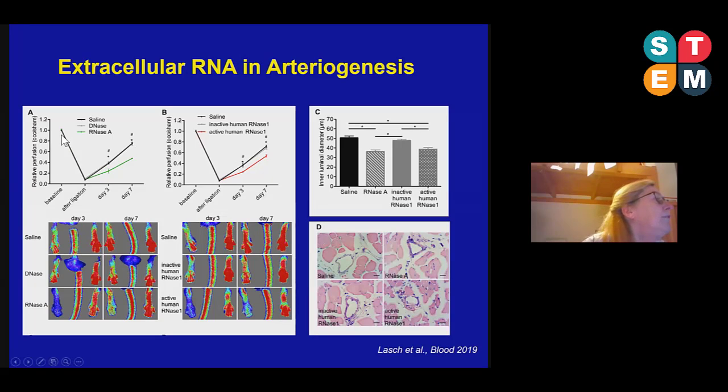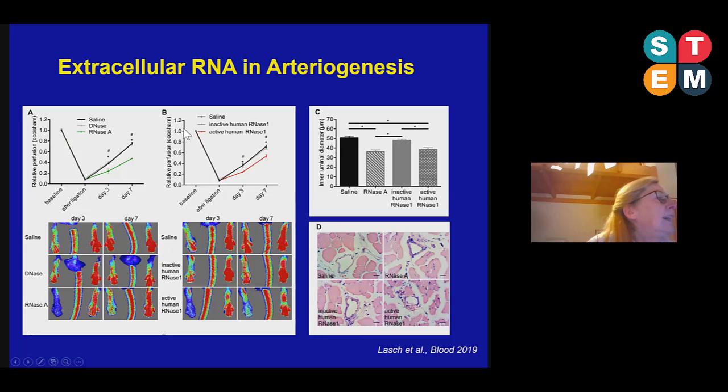If we treat those mice with RNase, we could see that the perfusion recovery was significantly reduced, whereas the treatment with DNase has no effect. So when extracellular RNA was degraded, the perfusion recovery was worse. Digestion of extracellular DNA had no effect, so it must be somehow RNA.